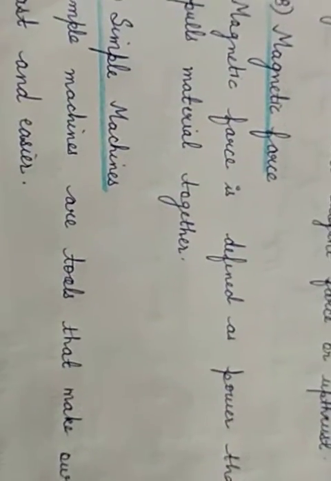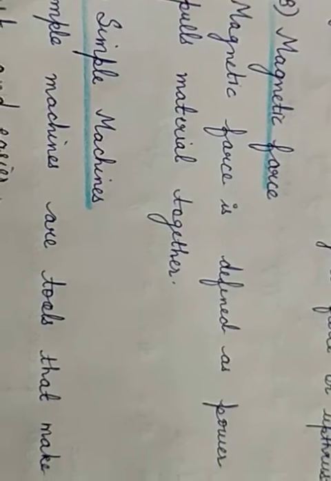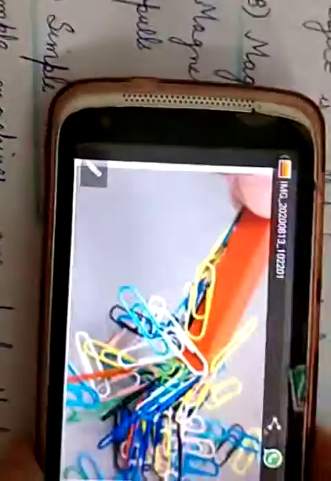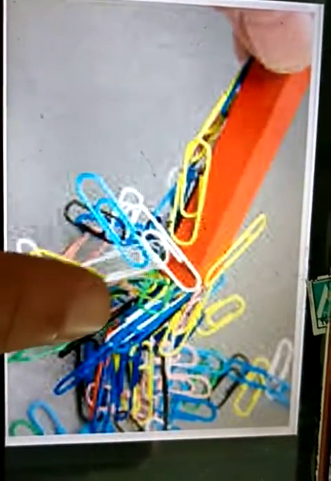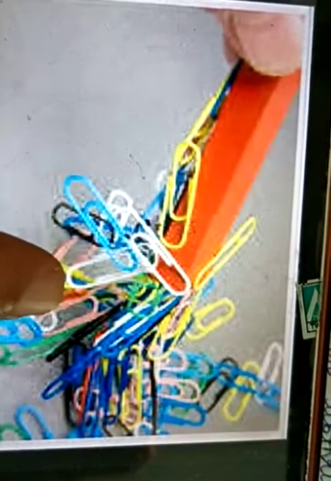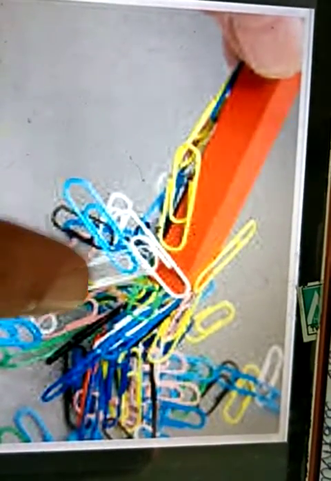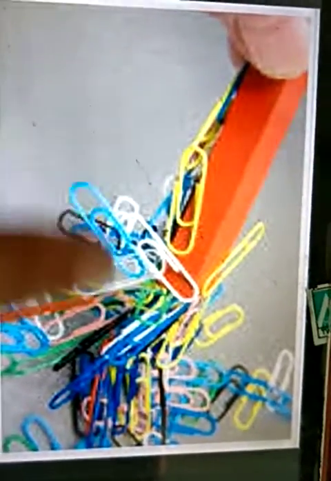Now coming to the magnetic force. Magnetic force, as the name indicates, is defined as that power that pulls materials together. This occurs with the help of a magnet only. For example, if we bring this magnet near these pins, then what will happen? These pins will attach to this magnet. Why so? Because these iron pins, or you can say clips, are attracted towards the magnet.